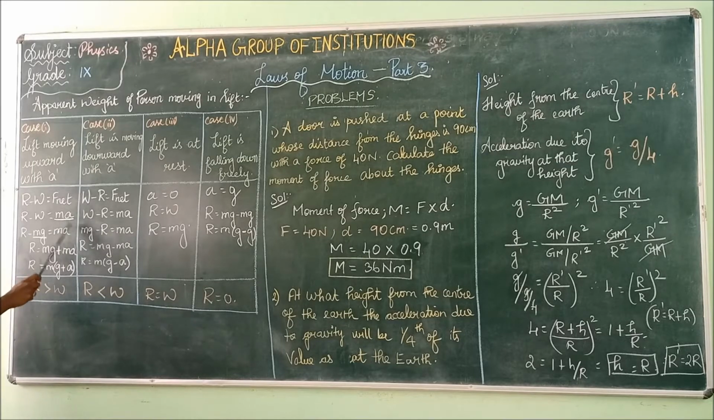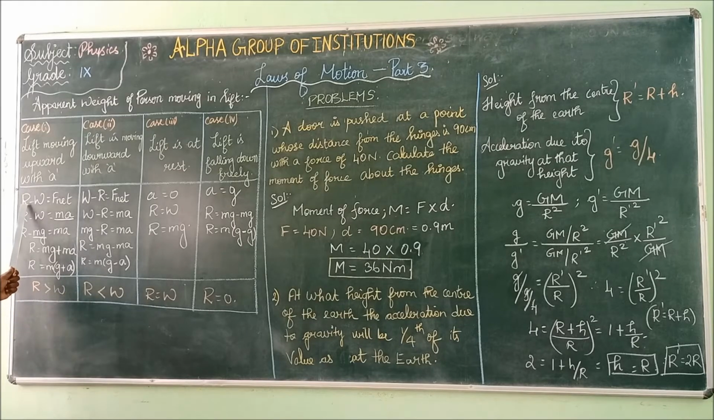Now take this mg to the right hand side. If this negative goes to the right hand side, it becomes positive. So R is equal to mg plus ma. Now this m and m are common, so take that m outside. R is equal to m into (g plus a). Here R is your apparent weight.